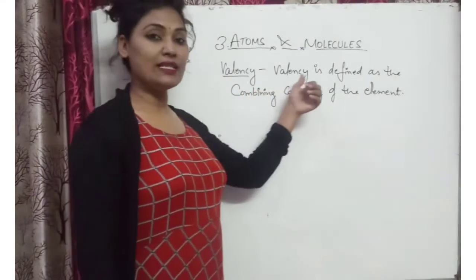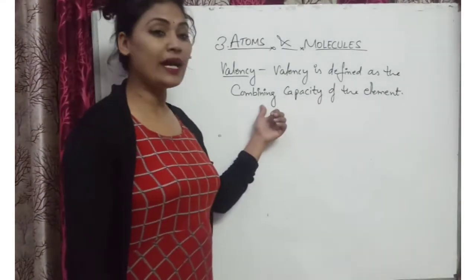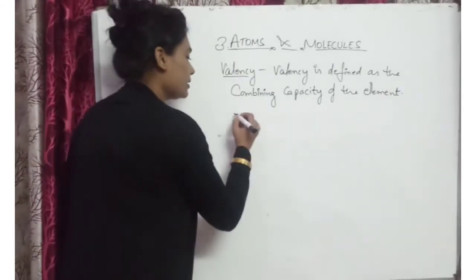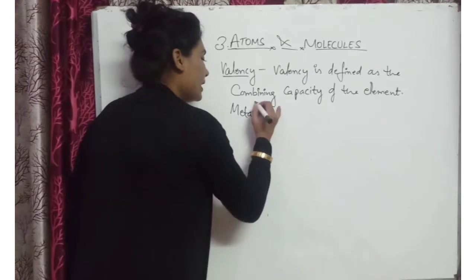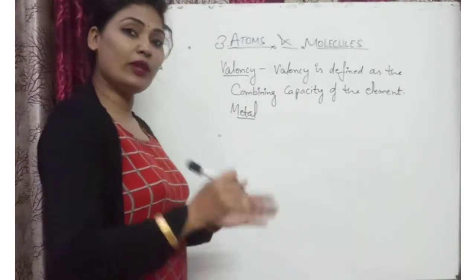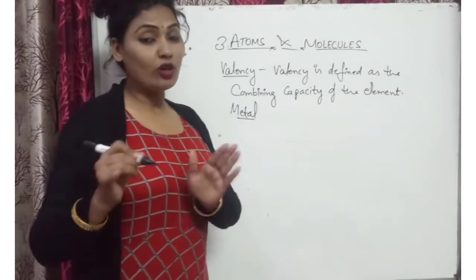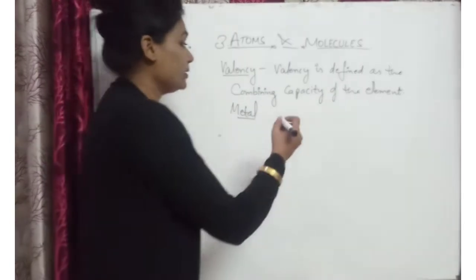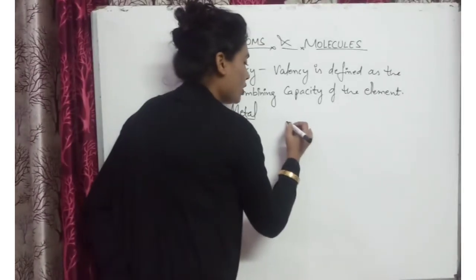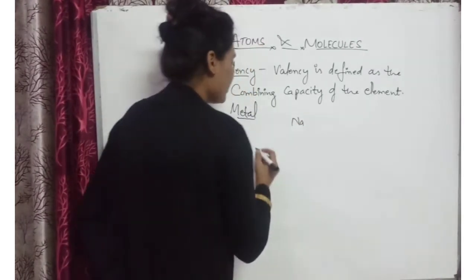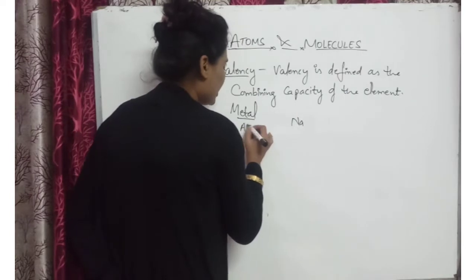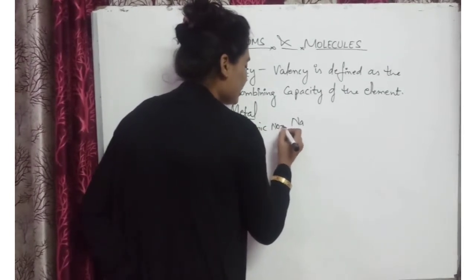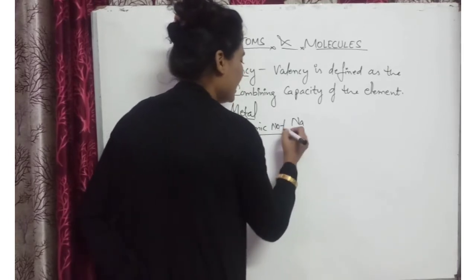What is valency? Valency is defined as the combining capacity of the element. If we talk about a metal, then a metal can lose electrons, and the number of electrons lost by the metal is the valency of that metal. For example, if we take the example of sodium, Na, the atomic number of sodium is 11. You should learn that.